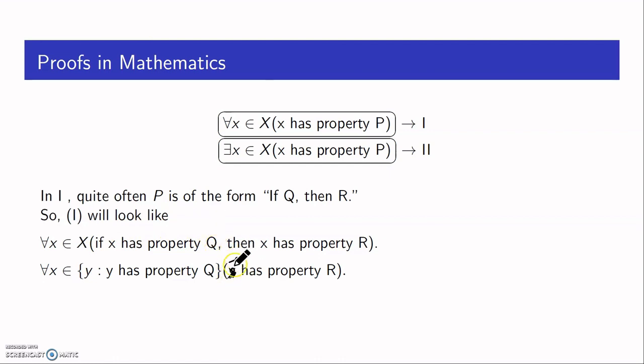For all x in this set, x has property R. That means if x has property Q, then x is going to have property R.